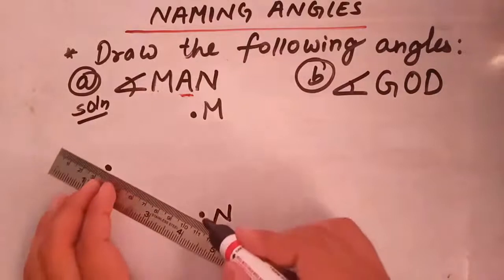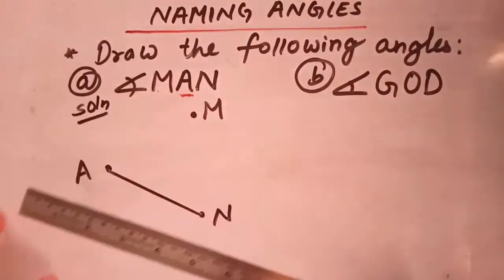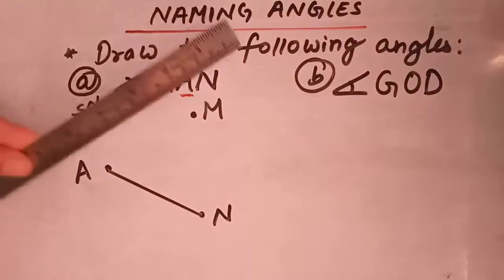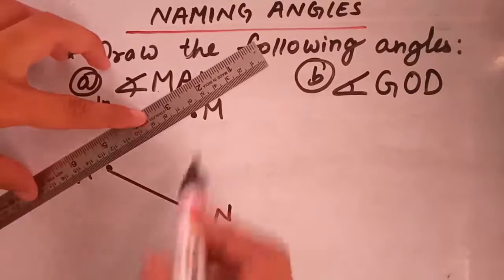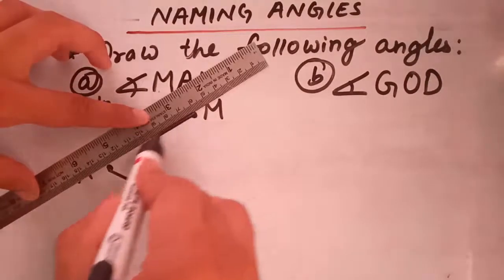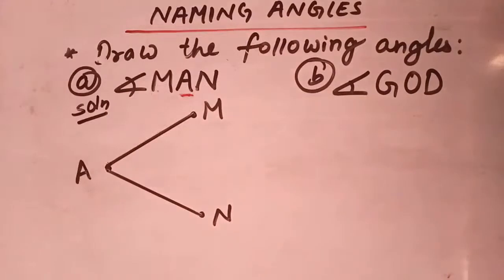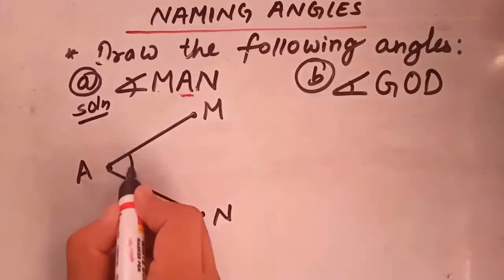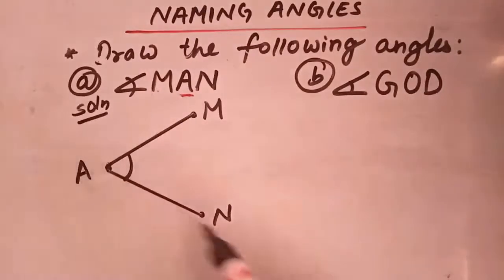So let's produce. So students, you have to draw like this. Here we have got an angle which is angle MAN.